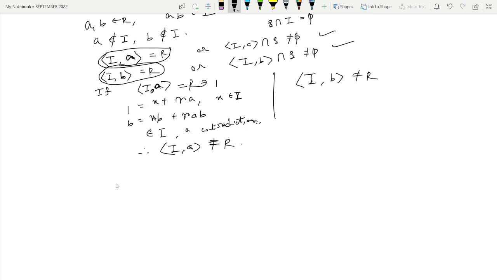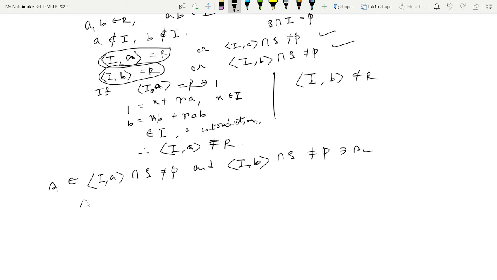So for this we must have the intersection of the ideal generated by I and A is not equal to phi, as well as the intersection of the ideal generated by I and B is not equal to phi. So take one element S1 belonging to this set and one element S2 belonging to this set.